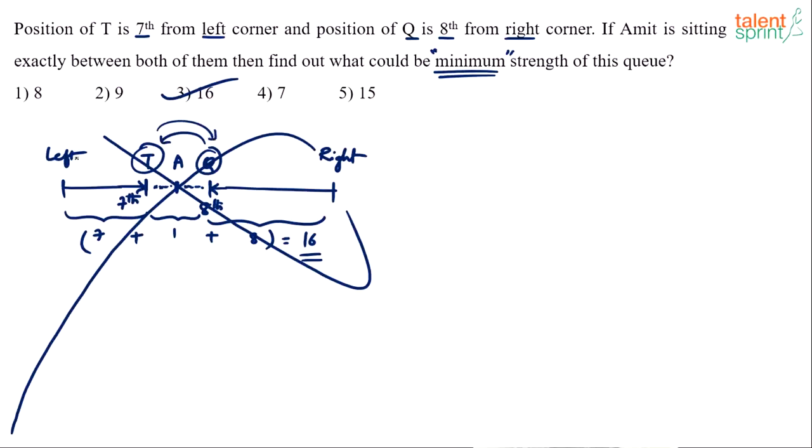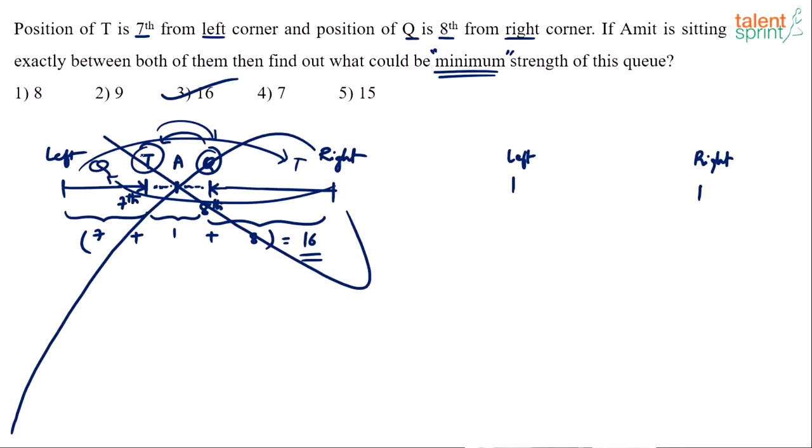But it could be the other way also. Let me explain. This is the left end, and here is the right end. What if T and Q cross each other and go on opposite sides? T is 7th from the left, so T comes somewhere here. And Q is 8th from the right, so Q goes somewhere there. And then Amit is in between them.